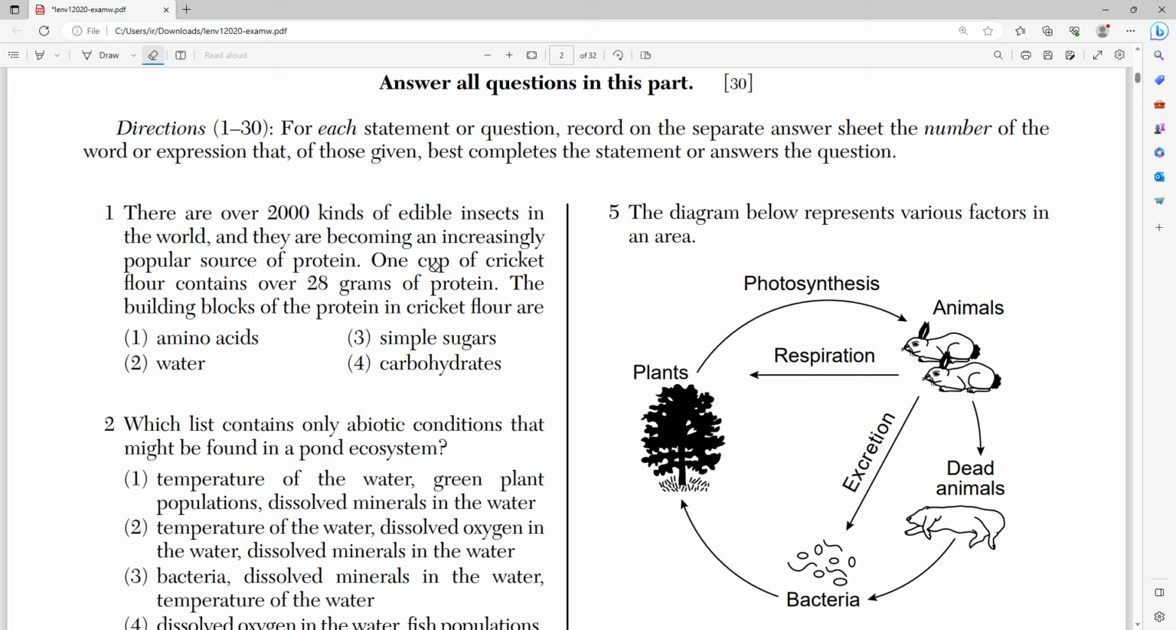Starting with 1, it says there are over 2,000 kinds of edible insects in the world and they are becoming an increasingly popular source of protein. 1 cup of cricket flour contains over 28 grams of protein. The building blocks of protein in cricket flour are amino acids. You should already know this. Amino acids are the building blocks of all proteins, right? And the amino acids are made by the mRNA and tRNA, which is made by the DNA, right? So amino acids equal building blocks of protein. A protein is just a long chain of amino acids.